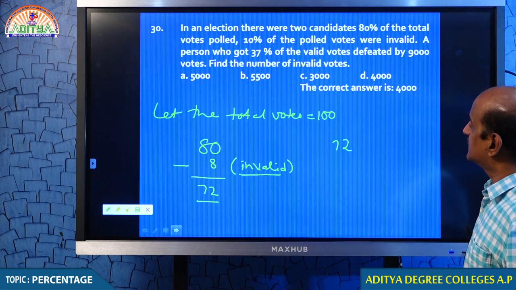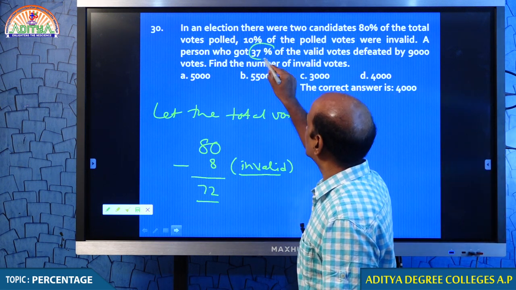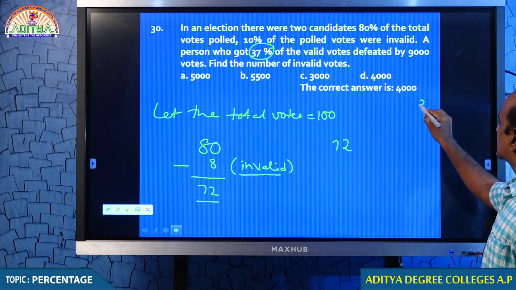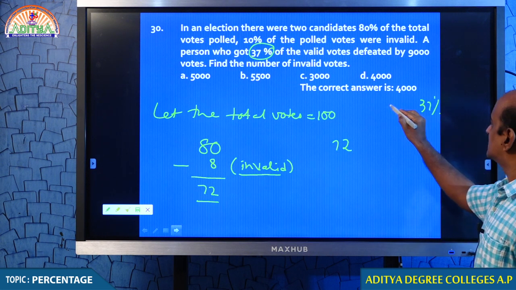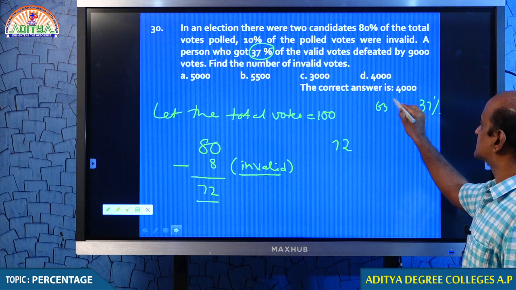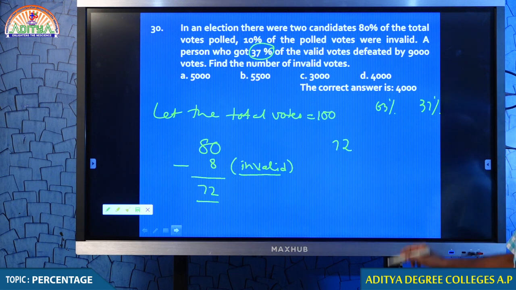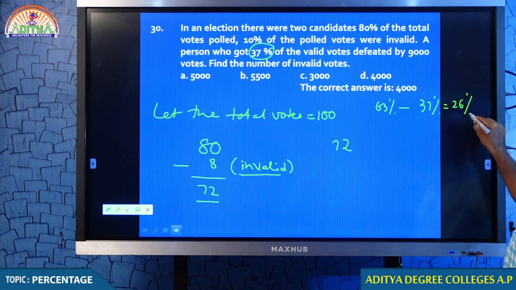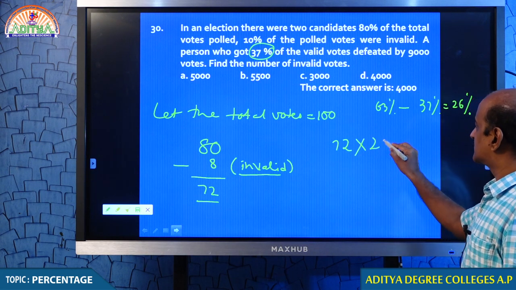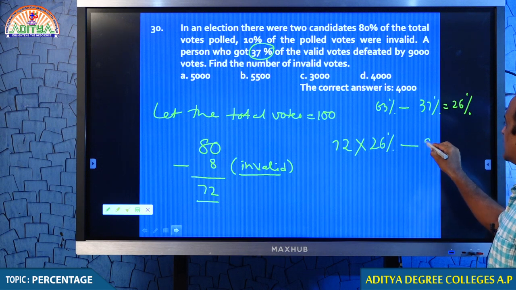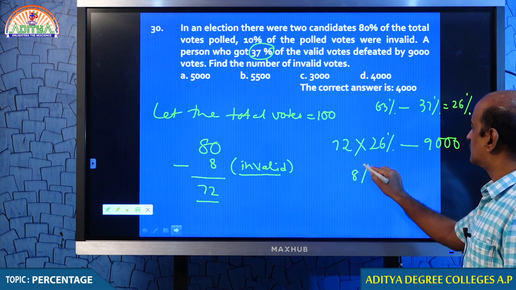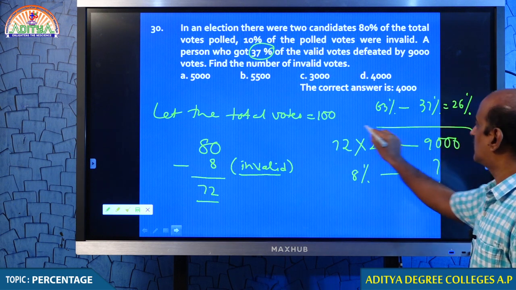72. And in 72, the person who got 37% of the valid votes was defeated. If one person gets 37%, the other person must be getting 63%, because only two persons were there. So, the difference between these two people is 26%. So, in 72, let us calculate 26%, that we can equate to 9,000. Find the invalid votes. 8% is equal to how much?